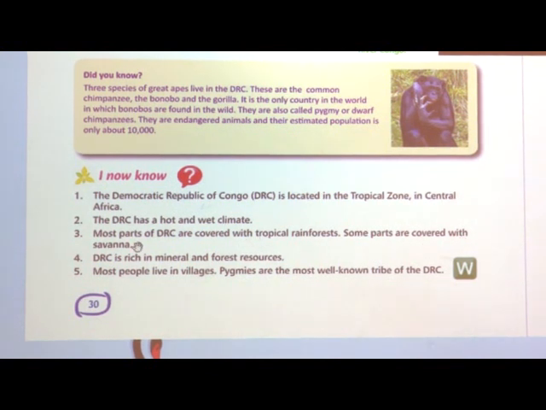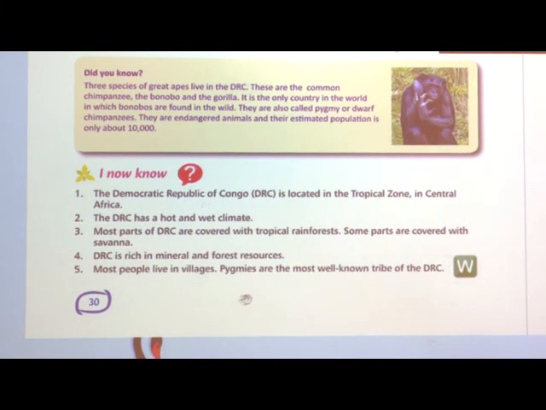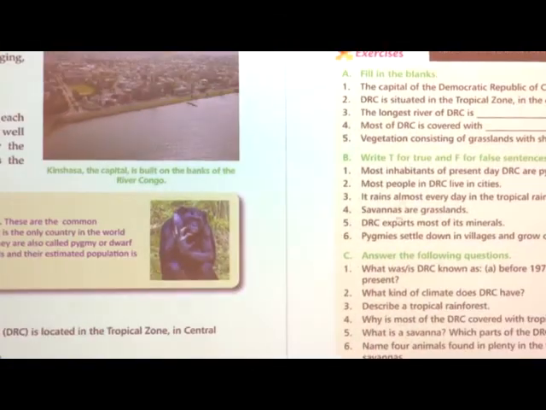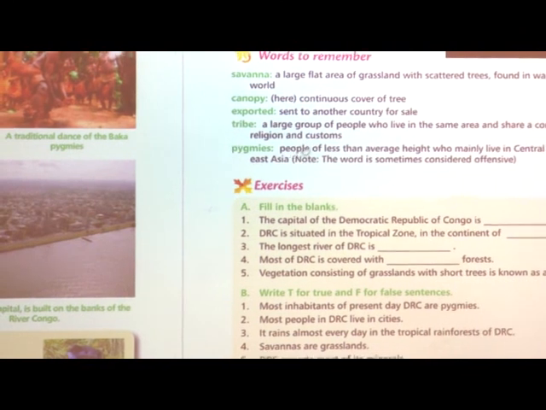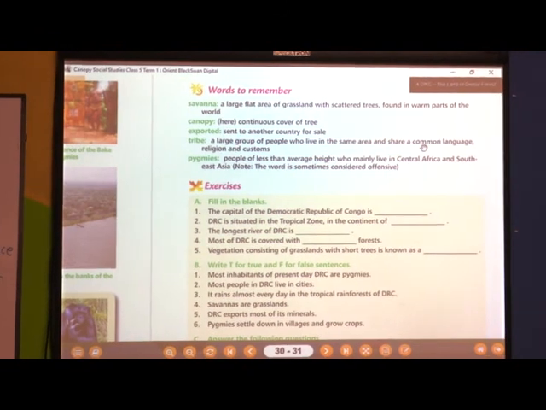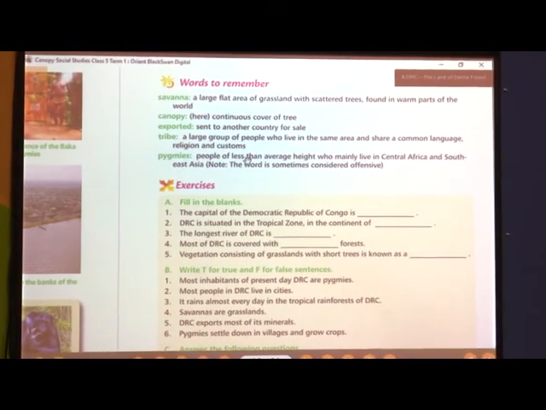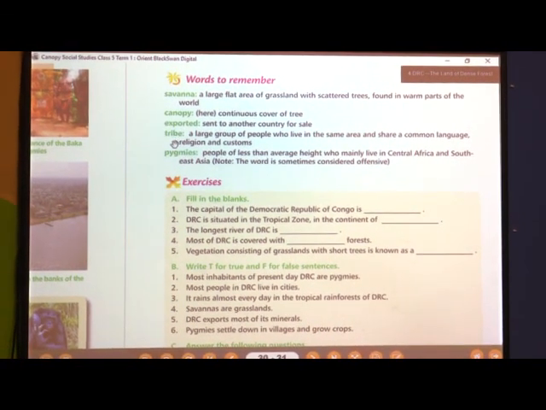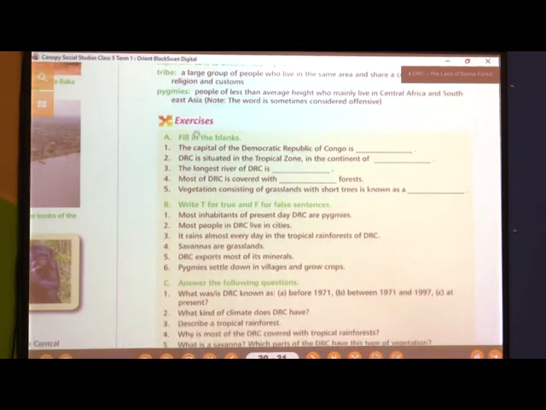Some parts are covered with savanna. DRC is rich in mineral and forest resources. What is it rich in? Mineral and forest resources. Most people live in villages. Pygmies are the most well-known tribe of DRC. See, you can see a few meanings here. Tribe means a large group of people who live in the same area and share common language, religion and customs. Can you see this meaning? Tribe. Okay.